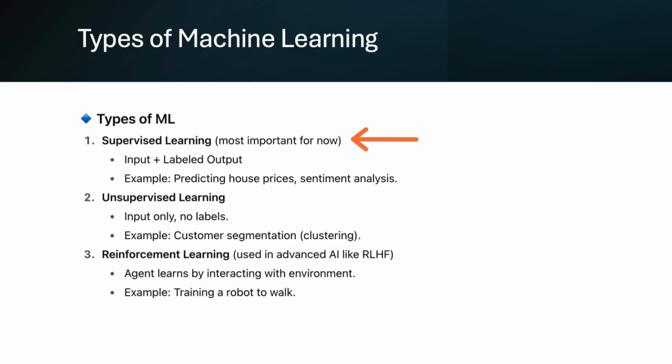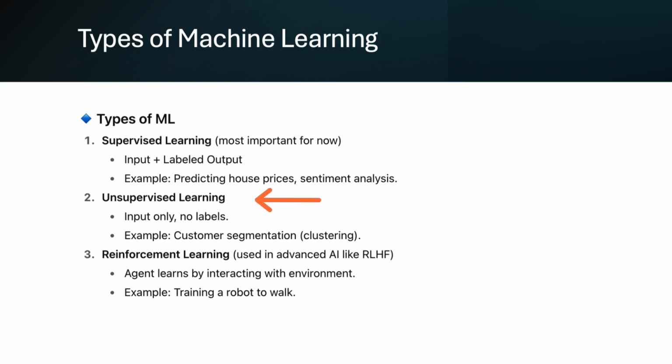So I'm providing it size, location, rooms, which are the input, that this is the size and this is the location, this many rooms this house has, and I'm providing that this is the price for this kind of requirement. Now you will tell me for a different size, location and different rooms, what will be the price. So this is supervised learning, where we are providing it a training data set with input as well as output.